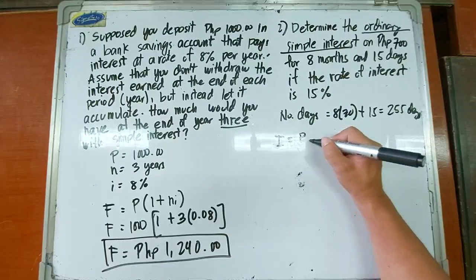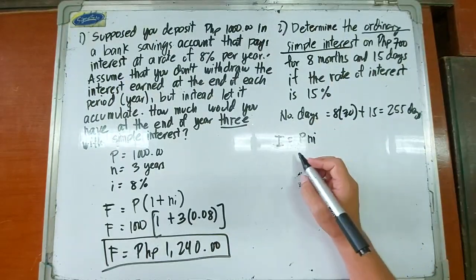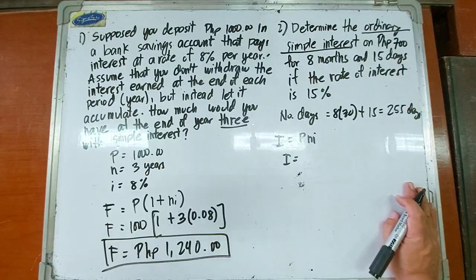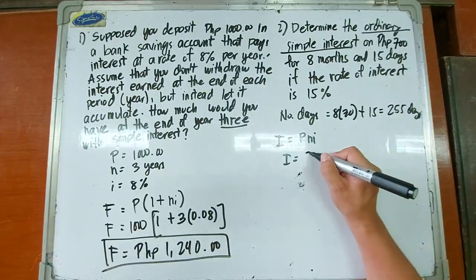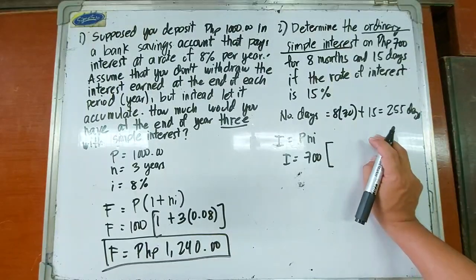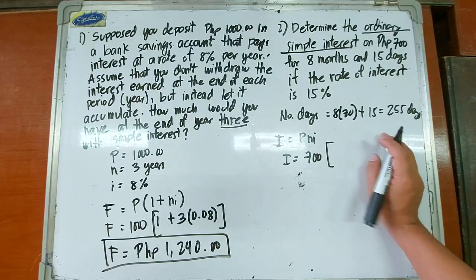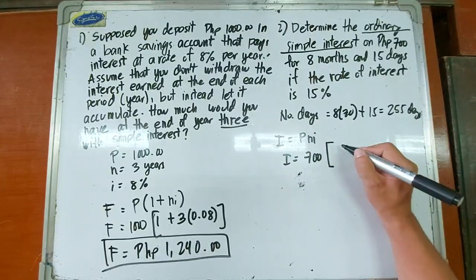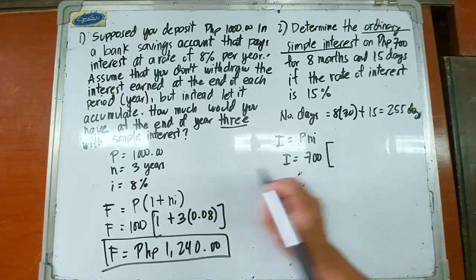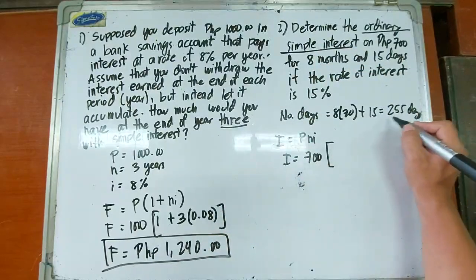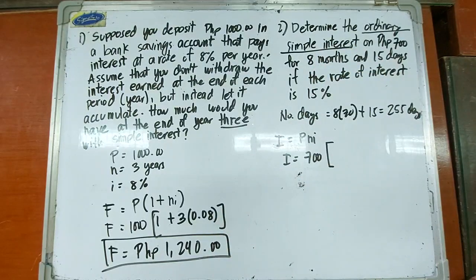It's equivalent to P and I. So the interest after the identified period is equal to 700 pesos times the number of interest years pala, sorry. Since hindi naman na-complete sa 1 year yan, so distribute natin all throughout dito sa 255 days.